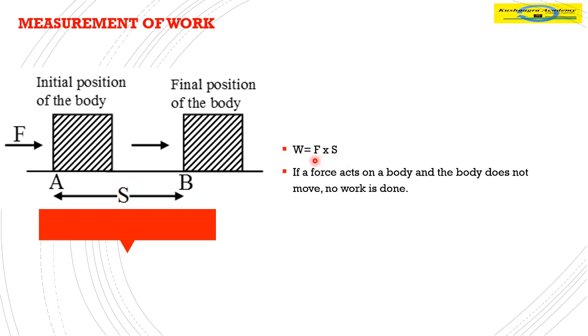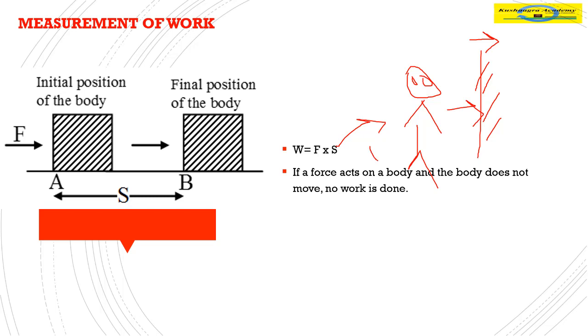Now recall here that if F is zero, that is, a body is moving with uniform velocity, that means by Newton's first law, there is no force. In that situation, F is zero, and that means the work done is also zero. Second thing, if I am pushing a big wall, no matter how much force we apply, if we are not able to move this wall, that means the wall is not getting displaced. In that scenario, S is zero. In this case also, work will come to zero.